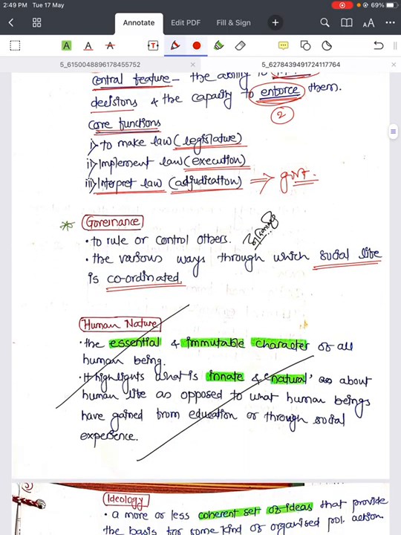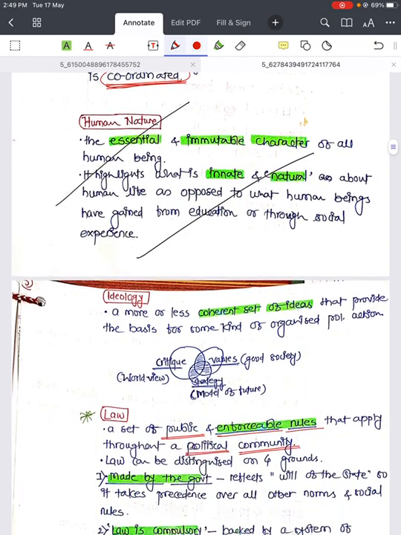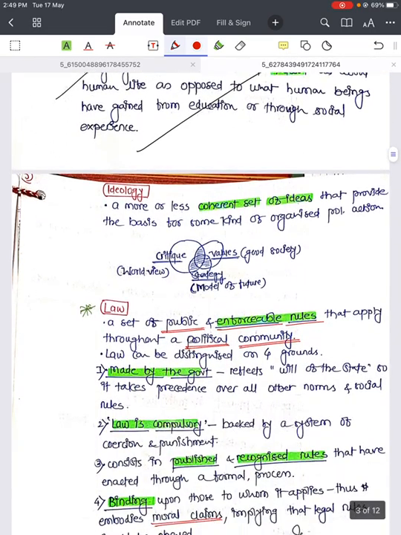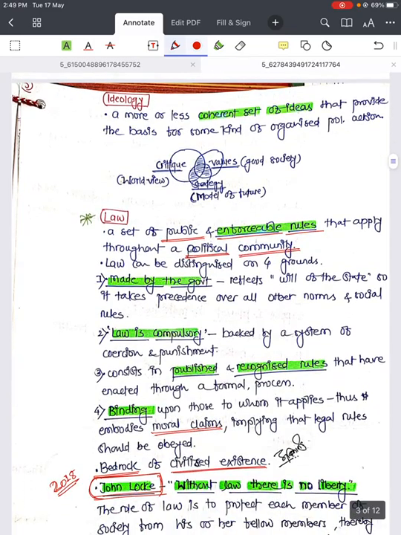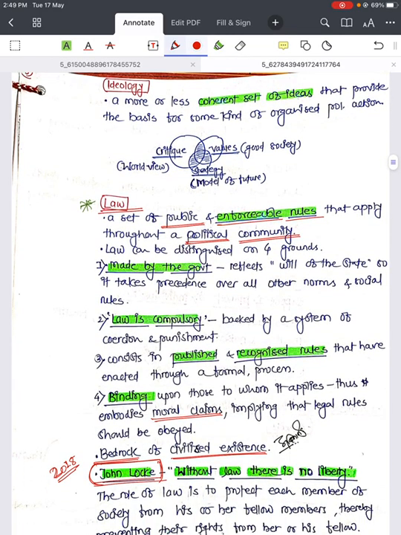Then coming to governance: governance is simply to rule or control others, right? The various ways through which social life is coordinated, again a very important keyword, social life being coordinated, that is called governance. Human nature is not important for prelims, ideology again not important for prelims, but they can ask about law. What do you understand by law?